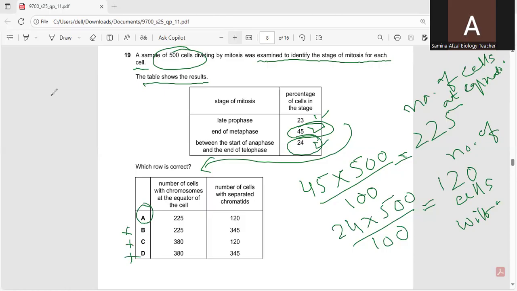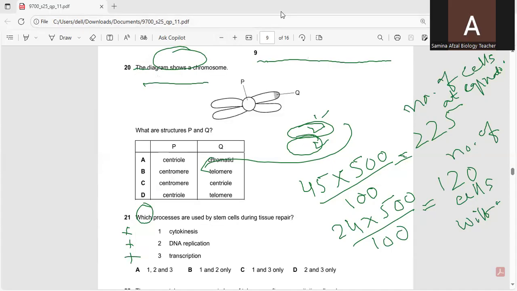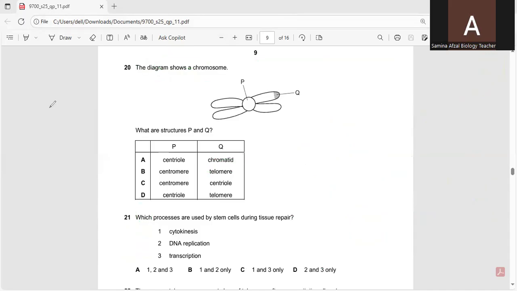Now we will move on to the next question, which is question number 20. The diagram shows a chromosome. What are structures P and Q? A very simple question in which they have given us a diagram and asked what is P.